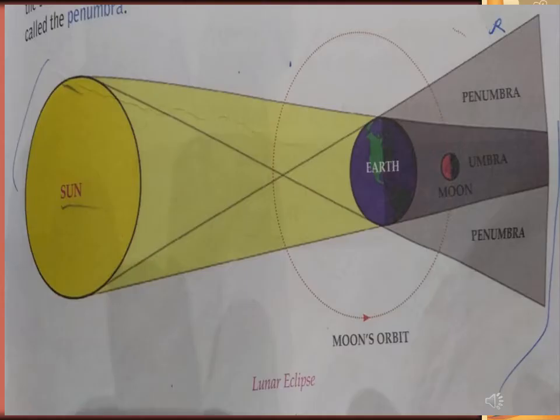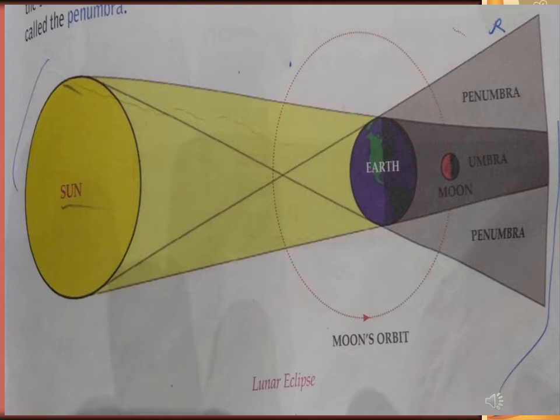As we can see in this picture, the shadow of the earth is cast on the moon. The part of the shadow that totally blocks the sunlight is called the umbra, and the other part that blocks only a part of the sunlight is called the penumbra. As we can see in this picture, here are the sun, the earth and the moon in a straight line, and the shadow of the earth is cast on the moon. The moon is totally shadowed by the earth.